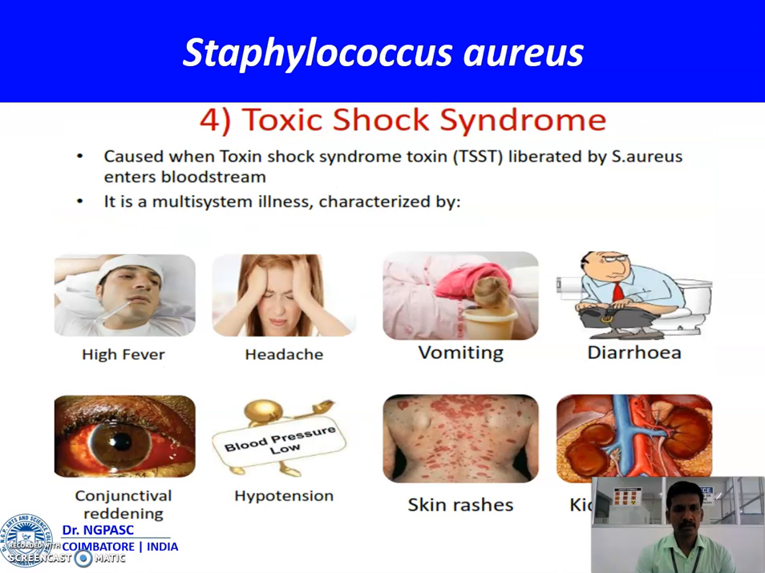Toxic shock syndrome is caused when the toxic shock syndrome toxins liberated by Staph aureus enter the bloodstream. It is a multi-system illness characterized by high fever, headache, vomiting, diarrhea, conjunctival reddening, hypotension, skin rashes, and kidney failure.